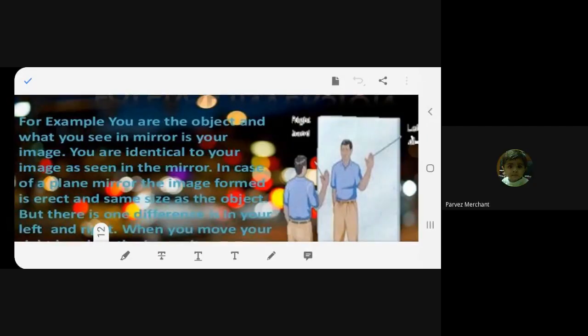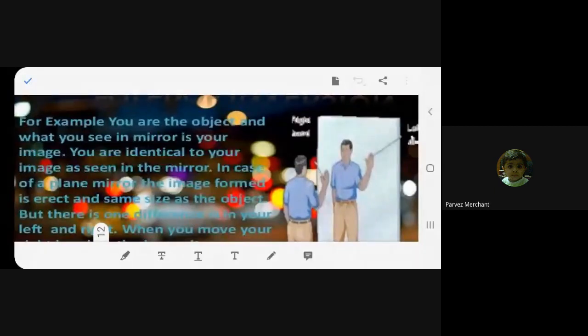Yes, ma'am. Do you see your legs up and your head down in the image? Or do you look the same? No. So you are erect. Correct. If your legs are up and your head is down, then it is an inverted image. That's why I'm asking you. So we are erect in the image.